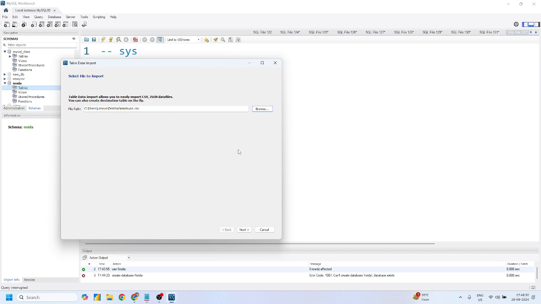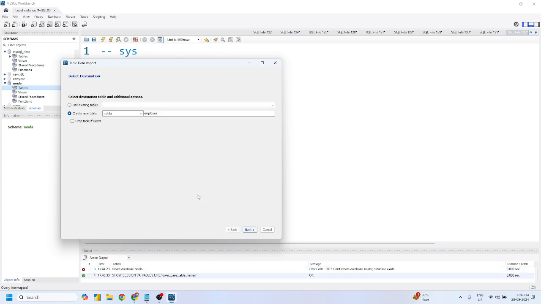If everything looks good, you simply click on this next button. Now it will give you different options. Either you are using an existing table or you are creating a new table. Because we are creating a new table, you simply select this database, because we are importing this table inside the Noida database, and it picks this database by default, yes or no?